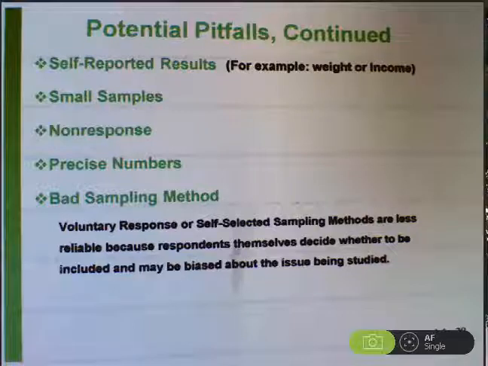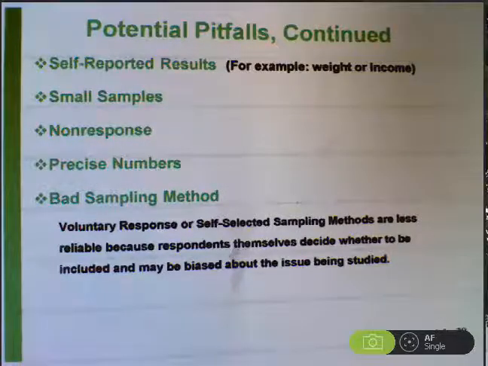Precise numbers can give us a clue that perhaps these numbers aren't valid. If something is reported as 23.42% of people believe in, say, heaven, well, you need to question those results just based on the fact that they're given so precisely. They could have been made up on the spot.